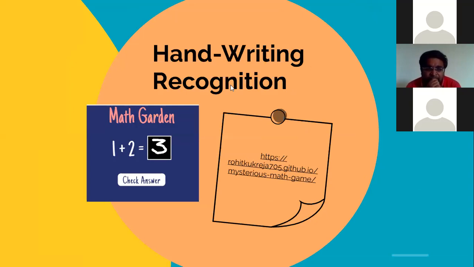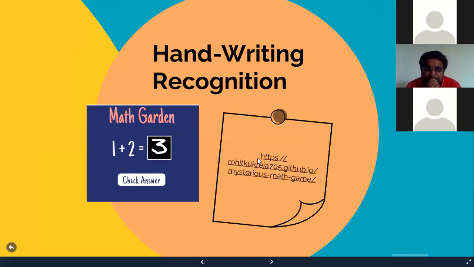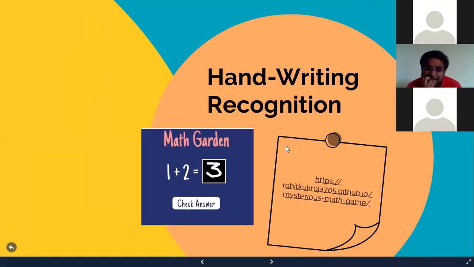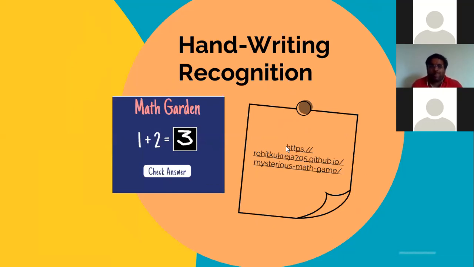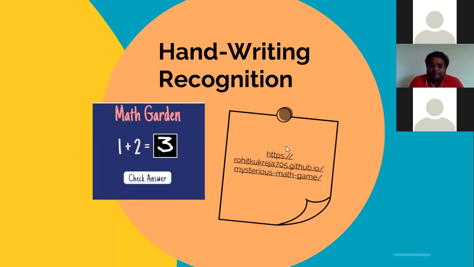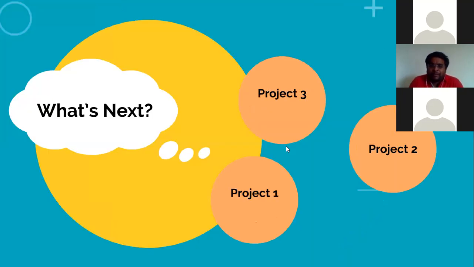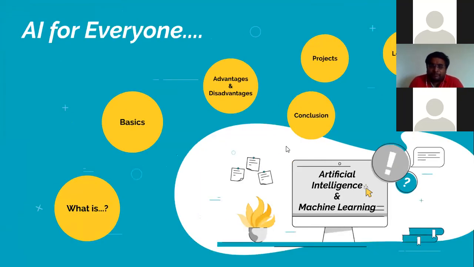What does it mean? That is a web application on which I have applied some algorithm through which it can recognize the handwriting. I'll show you an example of that. All these were the projects created by me or our company. So all these things are completed.